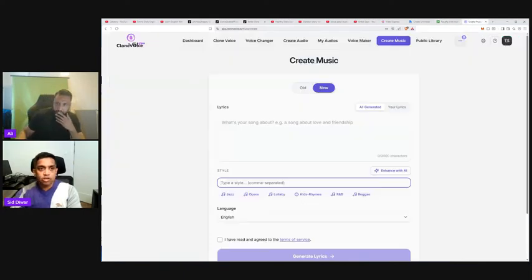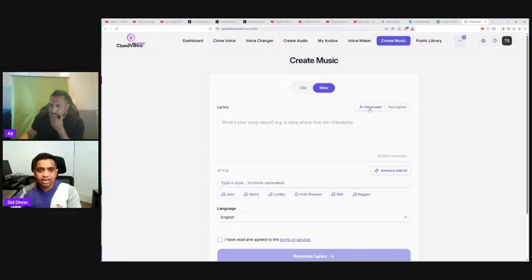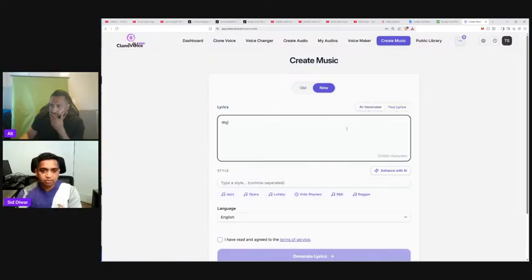You can come into clonevoice.ai, suno.ai, or any of your favorite apps. Here in clonevoice.ai, again, there are no monthly fees, no credits or anything. You can create music, clone your voice, change your voice, and do a lot of things here, but one of the features is creating music. You can paste your lyrics, or you can AI-generate lyrics. You can say my song is about love and friendship, and it will generate the lyrics for you.